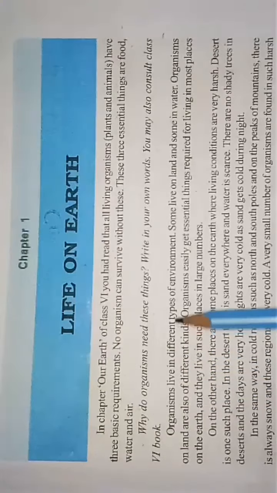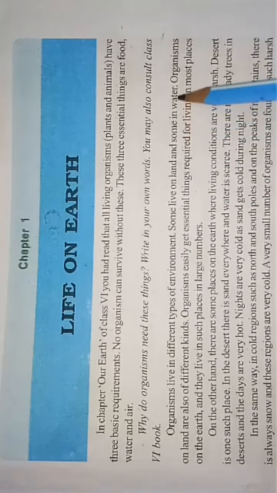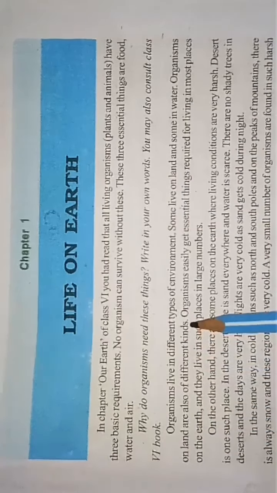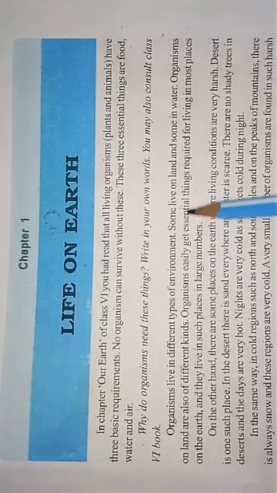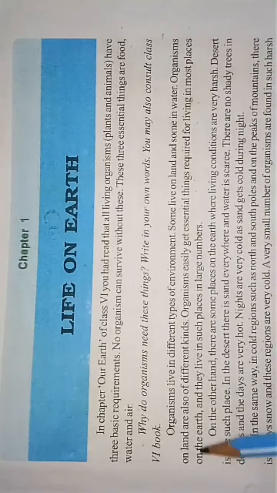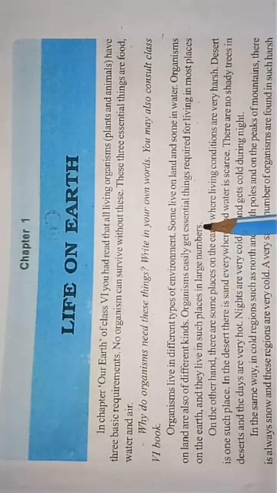Organisms live in different types of environment. Some live on land and some live in water. Organisms on land are also of different kinds. Organisms easily get essential things required for living in most places on the earth, and they live in such places in large number.